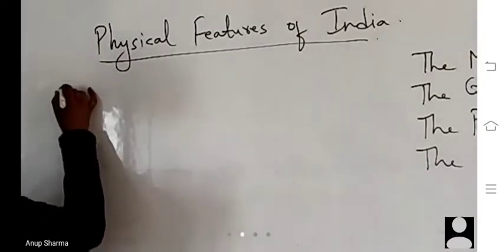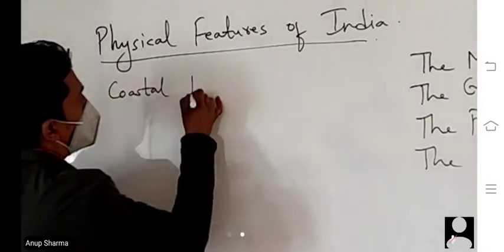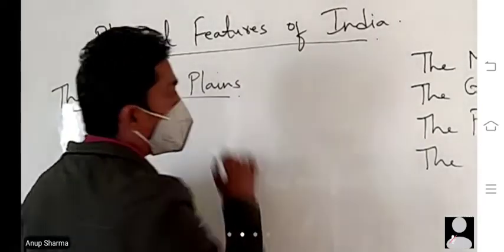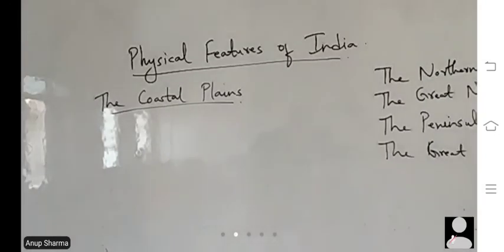We are going to talk about the coastal plains. Okay, as we know, the peninsula plateau is roughly rectangular in shape.